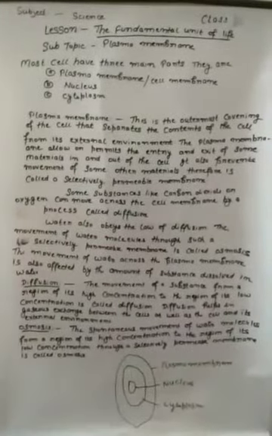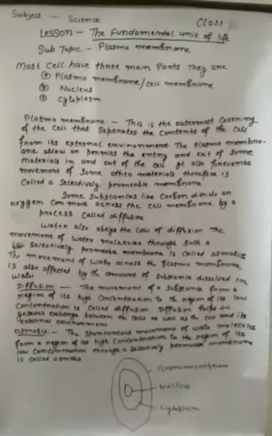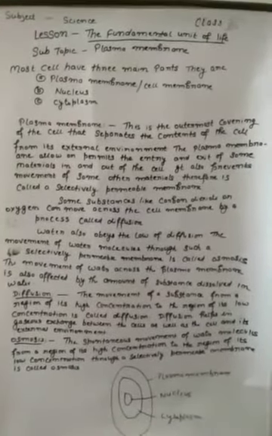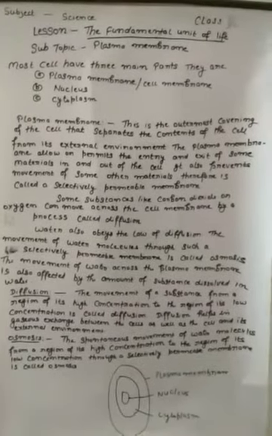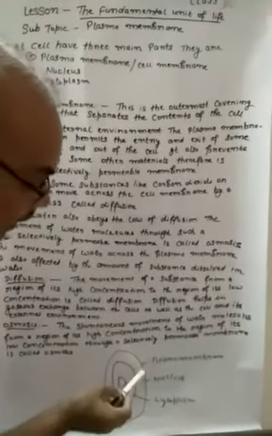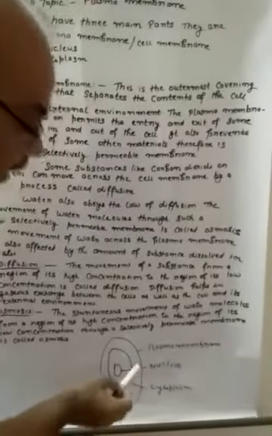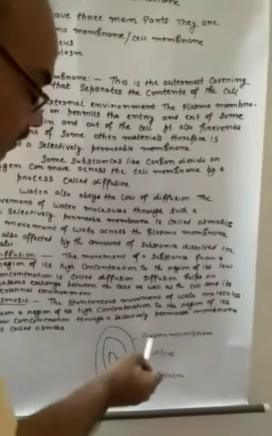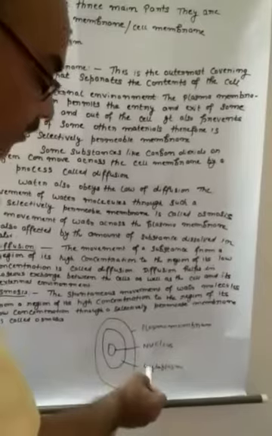Good morning. Today the topic is the fundamental unit of life and the sub topic is plasma membrane. You know, most cells have three main parts. They are called plasma membrane or cell membrane, nucleus and cytoplasm. See, this is the outermost part of the cell, the plasma membrane, the nucleus is in the center, and in between the plasma membrane and nucleus, cytoplasm is present.